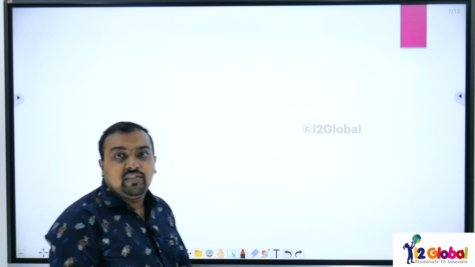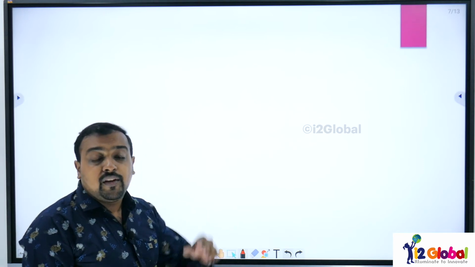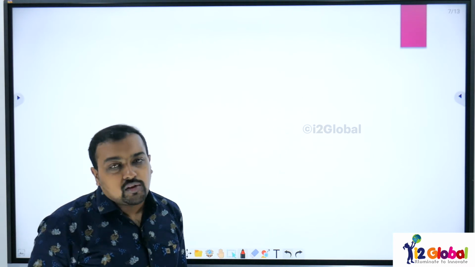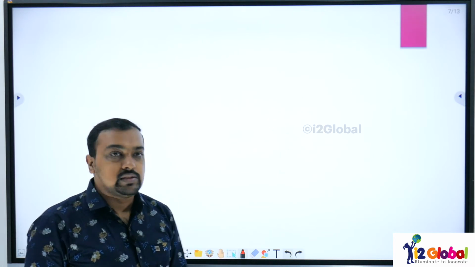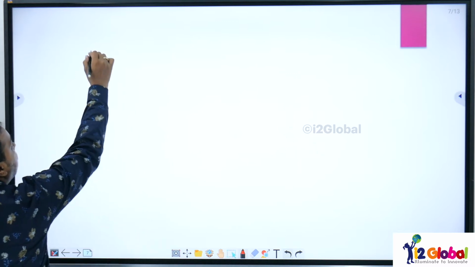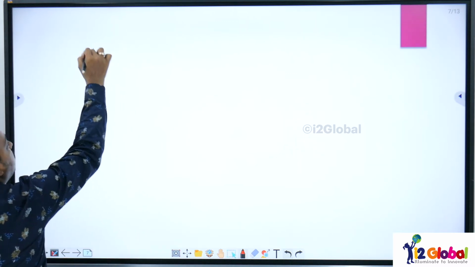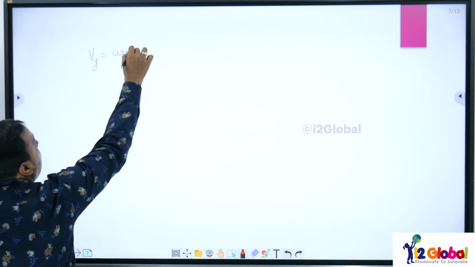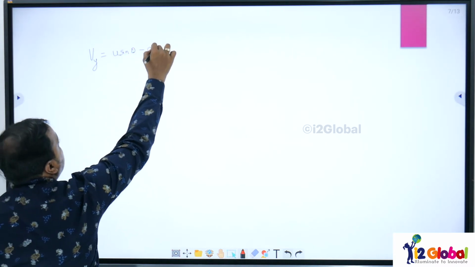So when I say the y direction, at the highest point, final velocity was 0. So I can write down the equation in the y direction, that final velocity in the y direction is equal to initial velocity in the y direction minus acceleration into time.